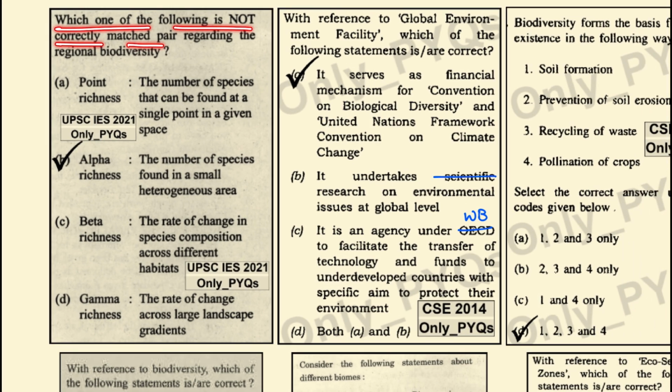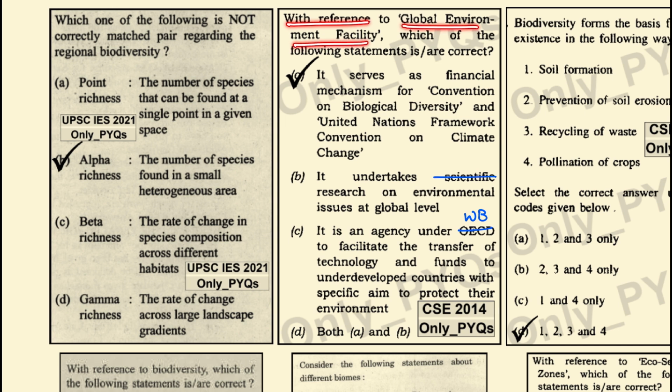Which one of the following is not correctly matched? Pair regarding the regional biodiversity. Point richness, the number of species that can be found at a single point in a given space. This is point richness. Alpha richness, the number of species found in a small heterogeneous area. This is wrong because it should have been homogeneous area. The beta richness, the rate of change in the species composition across different habitats. This is also correct. Gamma richness, the rate of change across the large landscape gradient. This is also correct. So option B becomes the incorrect statement.